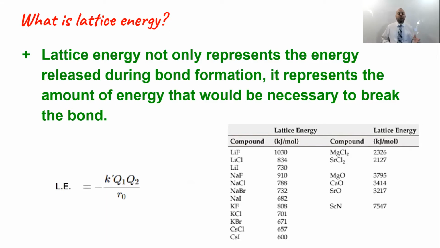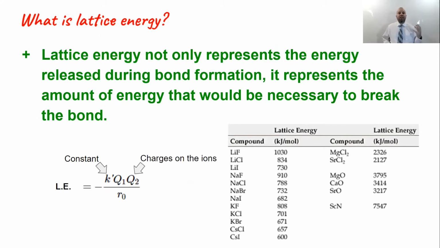So let's take a look at the equation for lattice energy, which is now showing up on the lower left. You'll notice that lattice energy takes into account a few factors. The first one is a constant. So this is a number that has the same value regardless of which compound you are talking about. The other part of the lattice energy equation are the charges.